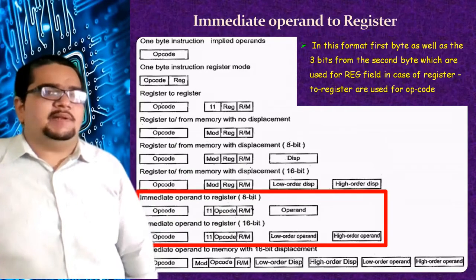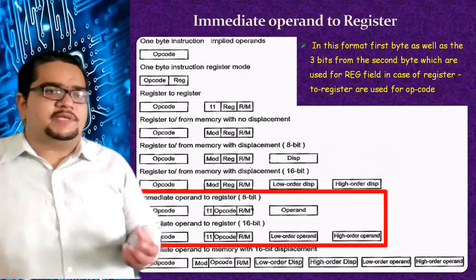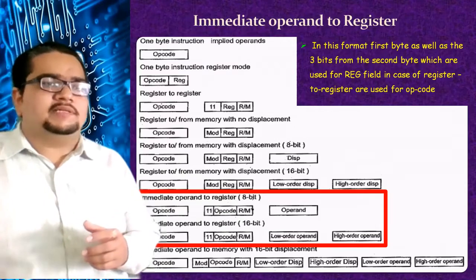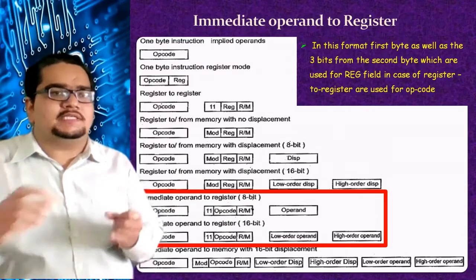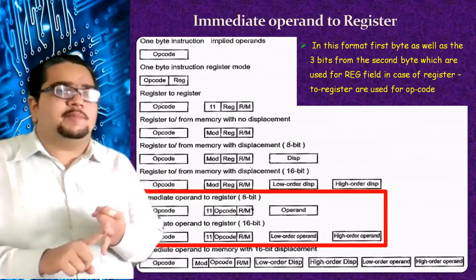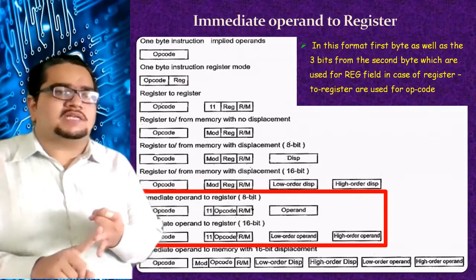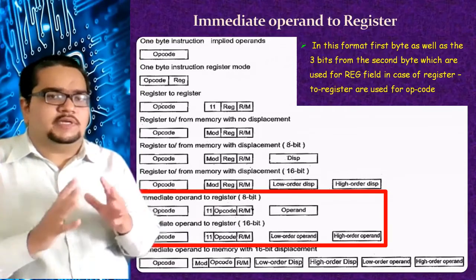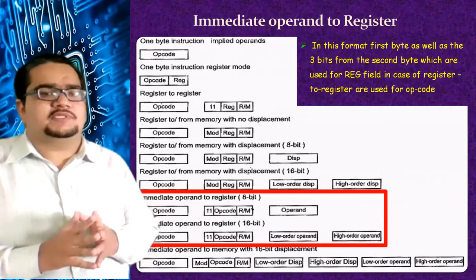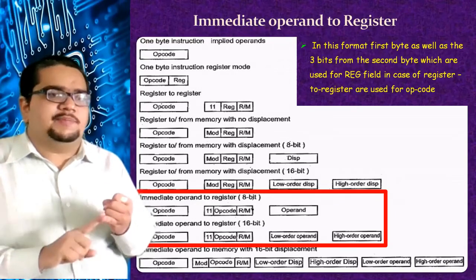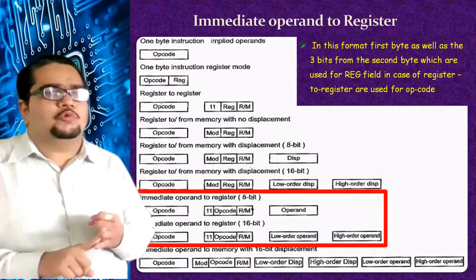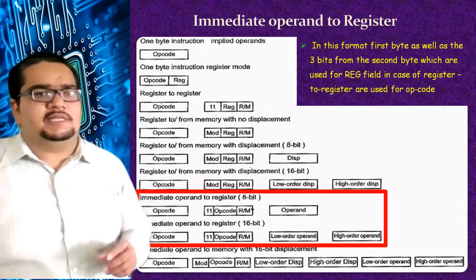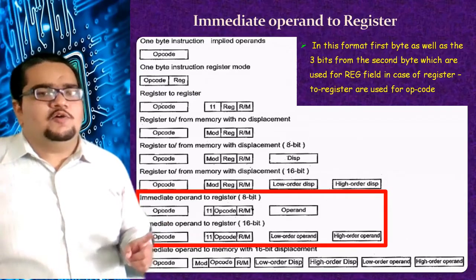Okay, the next thing is immediate operand to register. Here the operation is written, the first operand is the destination operand, followed by the source operand. Whenever your source operand is neither the register content nor the memory content, neither reg nor r/m, at that time we consider that one as an immediate operand. Depending upon the size of the immediate operand, whether it is 1 byte of data or 2 bytes, these two instruction formats will be there. In the first one it will be a 3-byte instruction format. In the second one it will be a 4-byte instruction format.